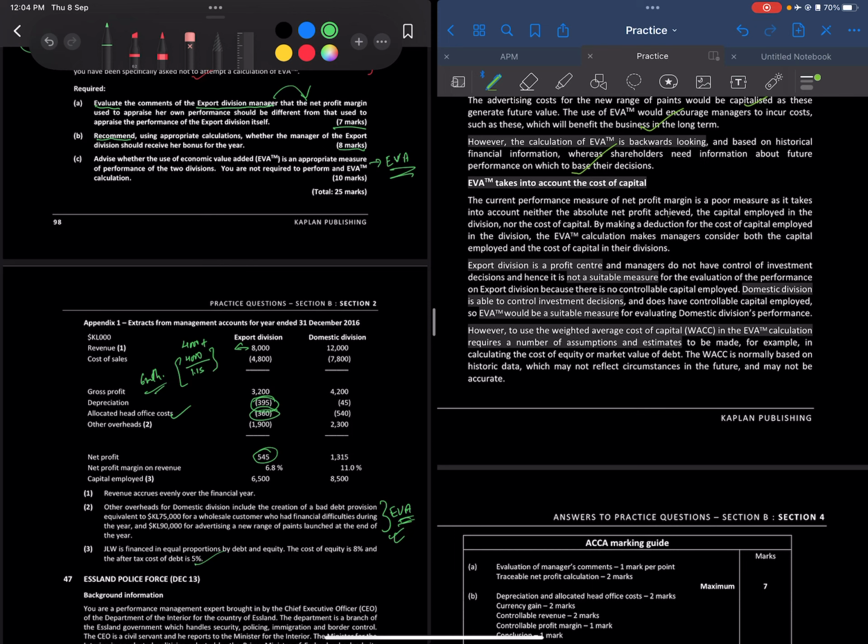It does not take into account what the capital providers require, so capital employed and then the cost of capital.